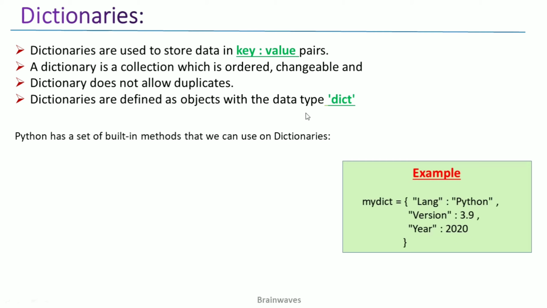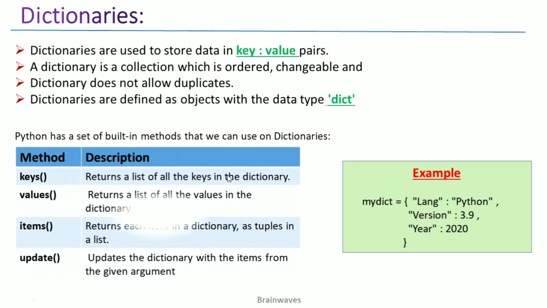This is the example I have taken here. My dict is equals to language is Python. This language is a key and value is Python. Then the key is version and value is 3.9. Then the key is year and value is 2020. Okay. Now before moving forward to the practical demonstration, let me show you the set of built-in methods which we can use on dictionaries. So here we can use keys, values, items, update. These are the methods which we can use on the dictionaries.